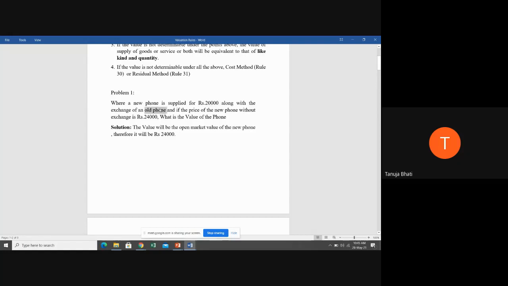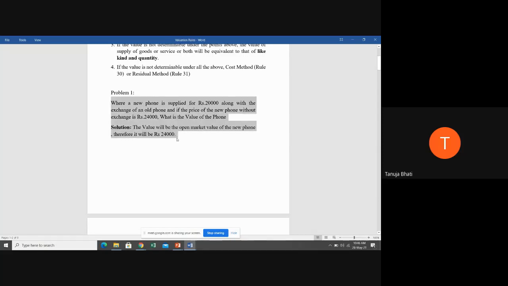Step number 1 is that the value will be the open market value. Let us see if the open market value is available. The price of the new phone without exchange is 24,000. What is the value of the phone? Obviously the value will be the open market value of the new phone, therefore it will be 24,000.